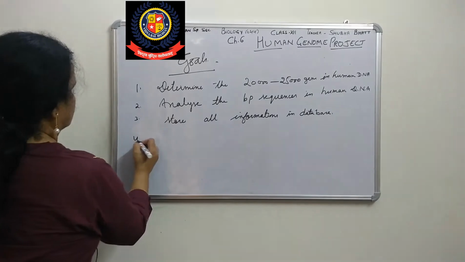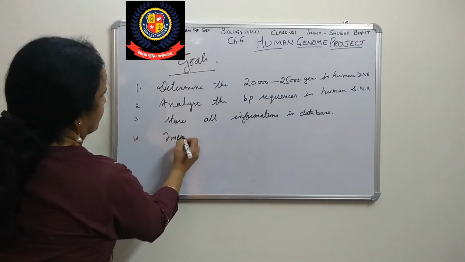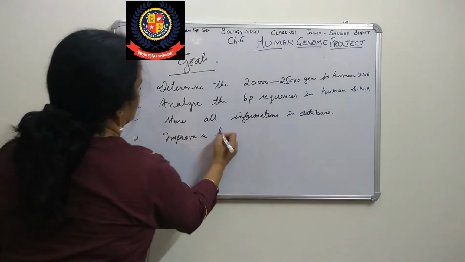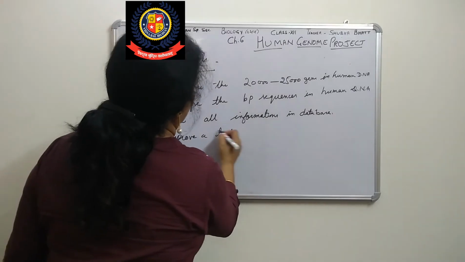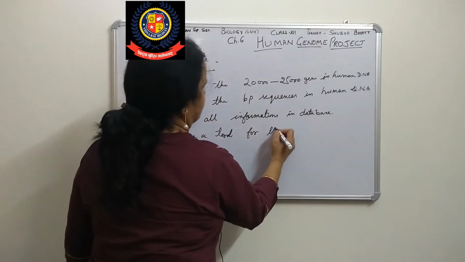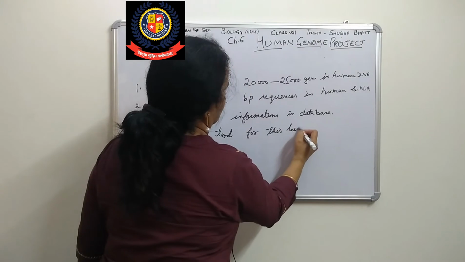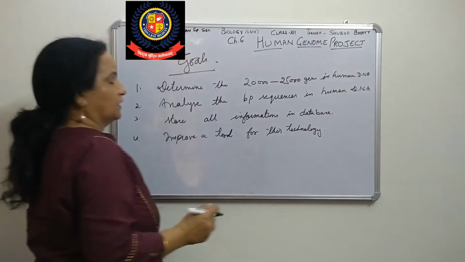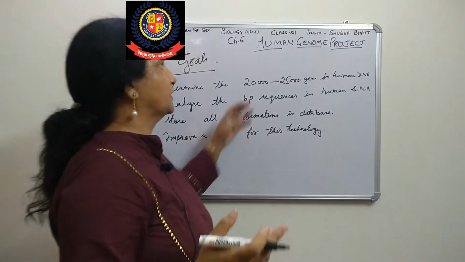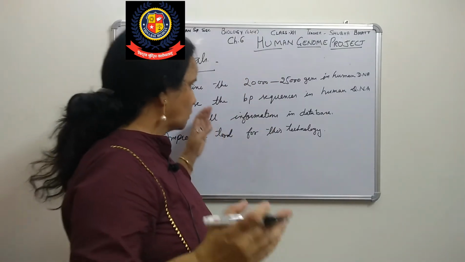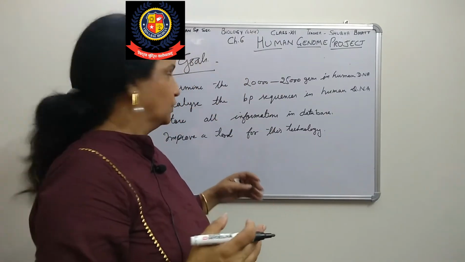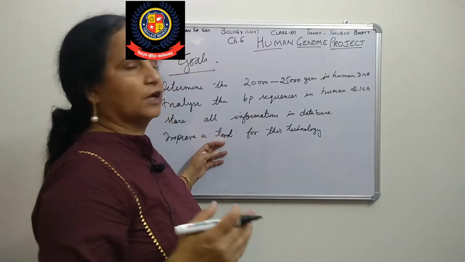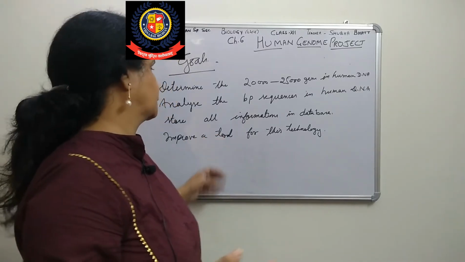Now the fourth one is to improve tools for this technology. Right? Means what can we use for getting these sequences, for doing all this work, and in what way. So in this project we are improving our tools.